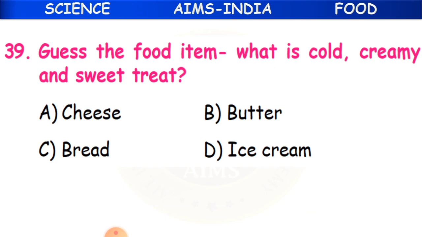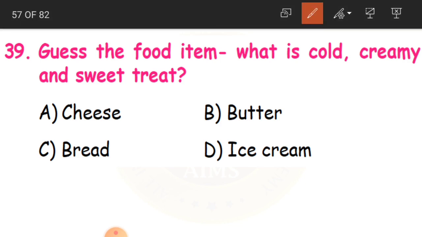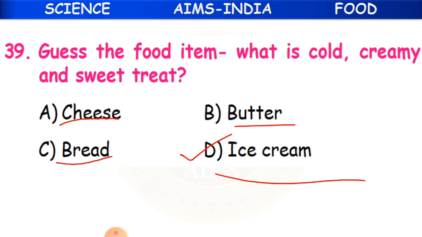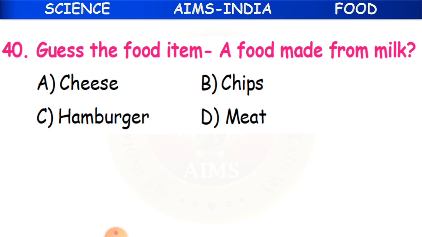Now, 39th question. Guess the food item. What is cold, creamy and sweet treat? So this is a very favorite food item for everybody, every one of us. Which is cold, creamy and sweet treat? Either it is cheese, butter, bread or ice cream. Guess what would it be, children? Yes, ice cream. Everyone of us loves to eat ice cream whatever may be the season.